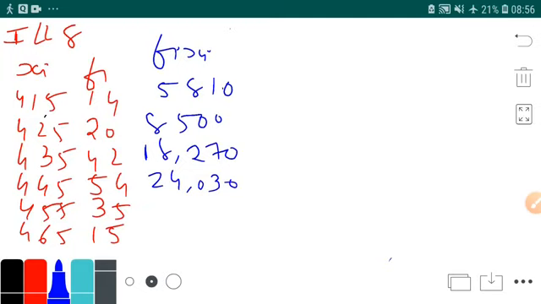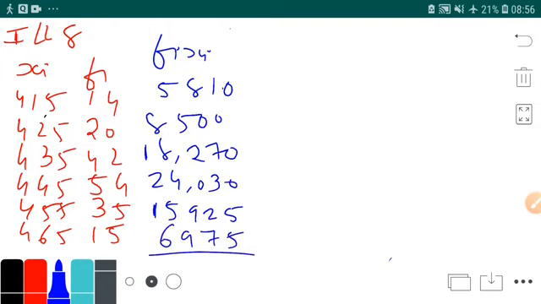455 into 35, it's 15925. Then 465 into 15, it's 6975.